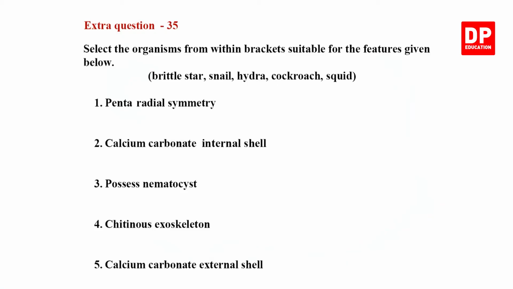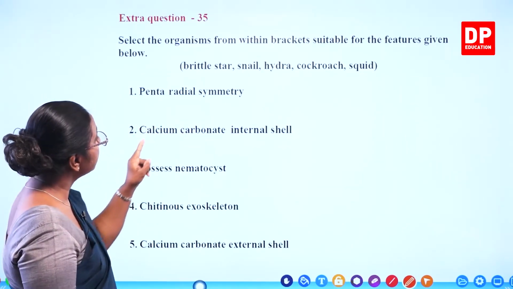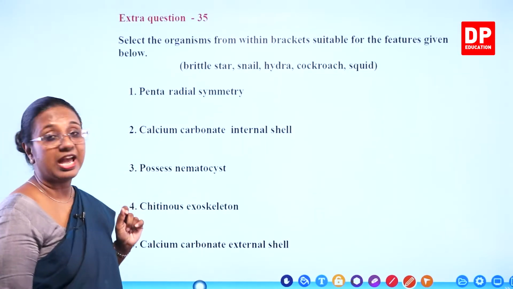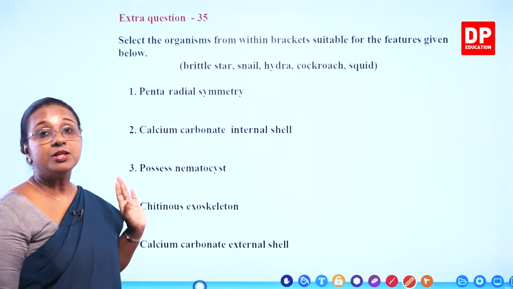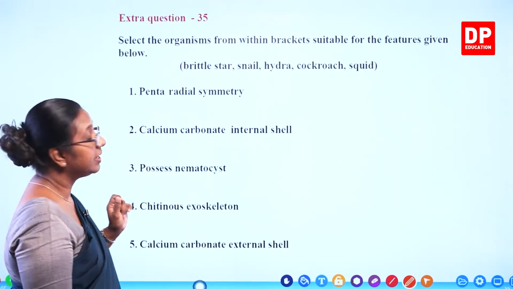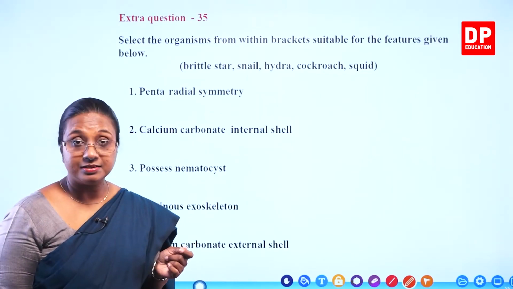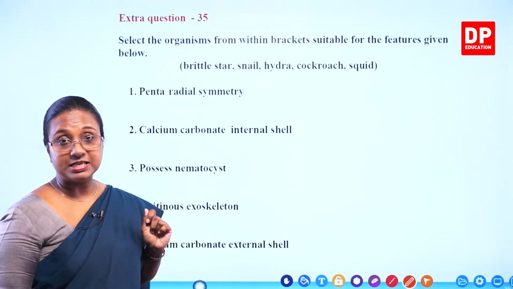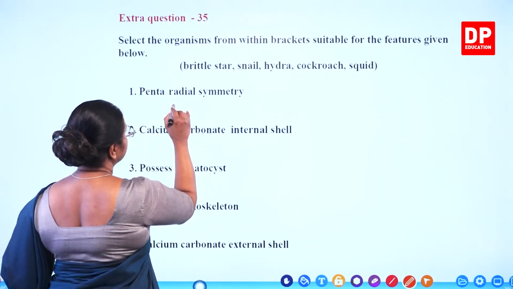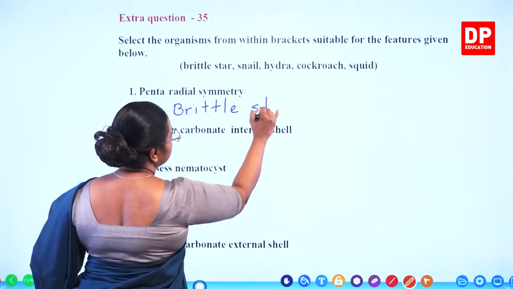Extra question 35. Select the organisms from within brackets suitable for the features given below. So, there are some organisms given in brackets. Brittle star, snail, hydra, cockroach and squid. So, you are familiar with all these organisms. What is the organism that has a pentaradial symmetry? You all know pentaradial symmetry is a feature of echinoderms. So what is the echinoderm here? The brittle star. So here it has to be brittle star.